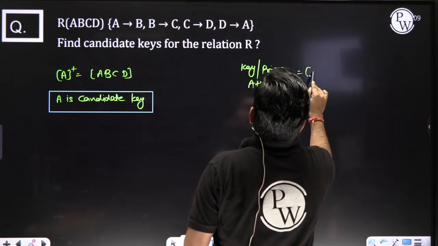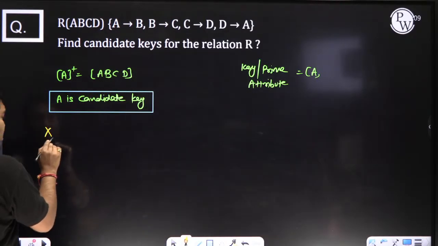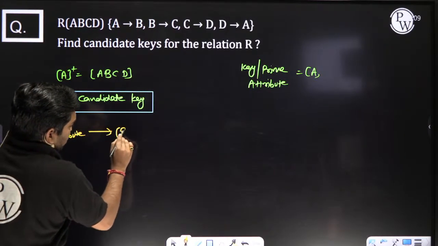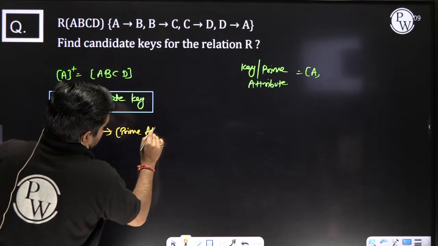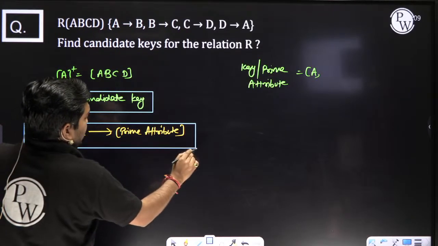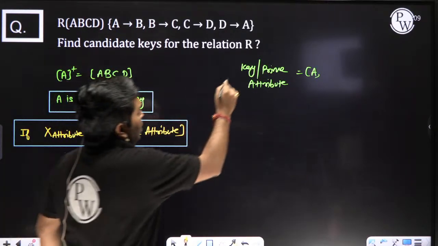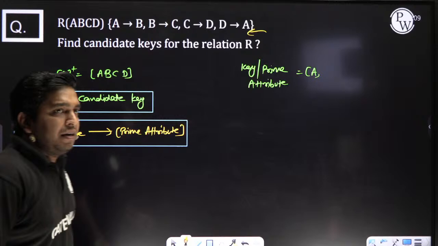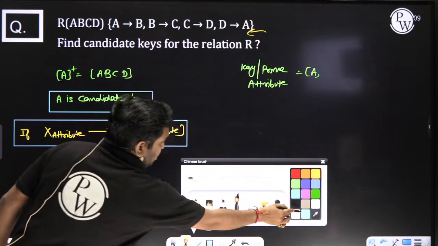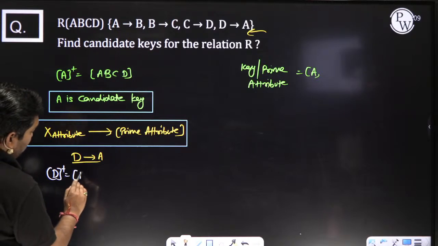So here, what is the prime attribute? First of all, A. Now you can check, is there any attribute which determines a prime attribute? Yes, sir, D is determining A. So when you take the closure of D, what happens?